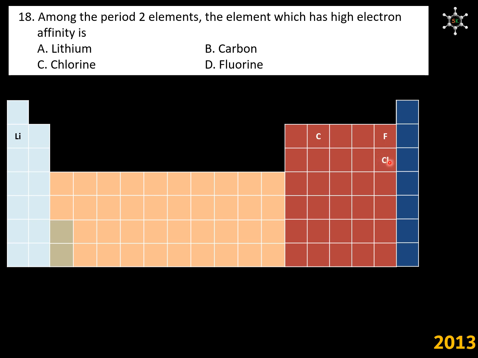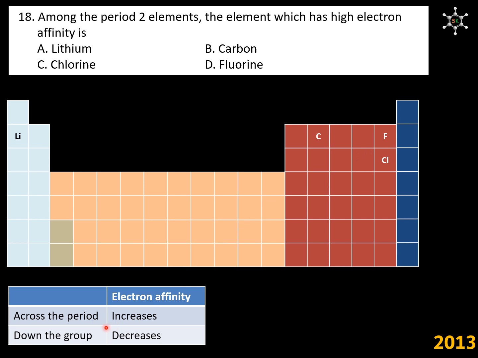because there comes up an exception here. But the question is about second period elements, meaning we need to compare between lithium, carbon and fluorine. Among these 3 elements, fluorine will have highest electron affinity because across the period electron affinity increases. So the answer is fluorine, that is option D.